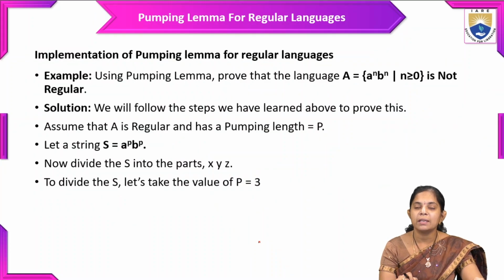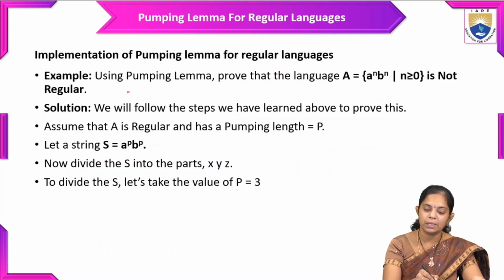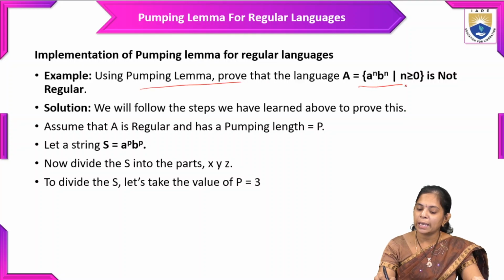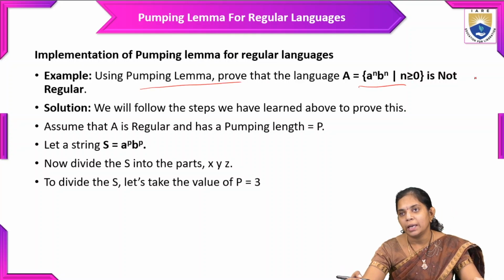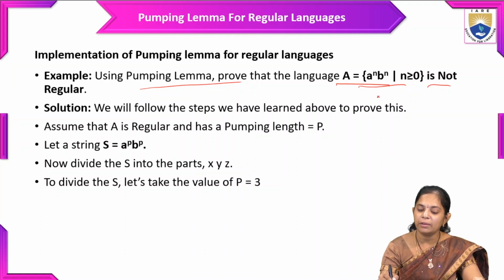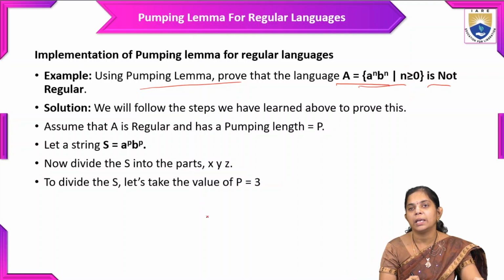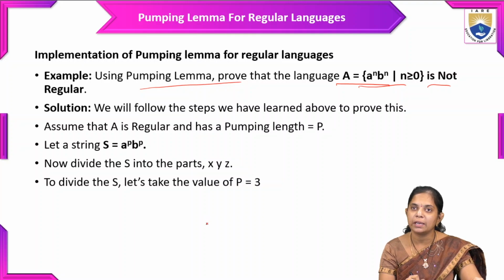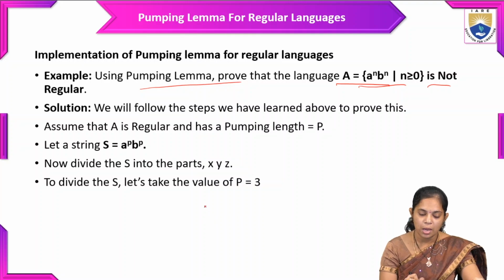Here is the example we are taking for the pumping lemma: prove that the language A, a power n b power n for n greater than or equal to 0, is not regular.